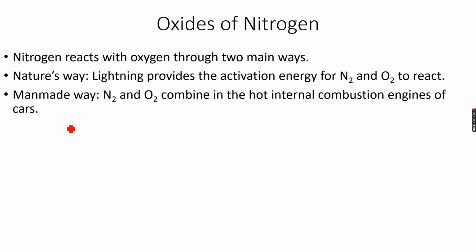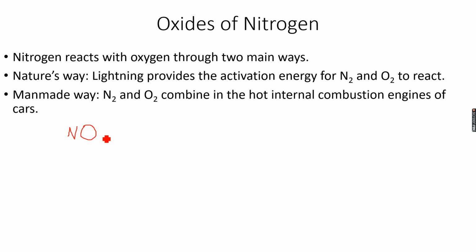So oxides of nitrogen. Now even though nitrogen is highly unreactive, it does react with oxygen under certain conditions. So it reacts with oxygen through nature. Now this is during lightning. So what is lightning? Lightning is energy, right? So there is so much energy in lightning that it is enough to break the bonds in nitrogen. So because the energy is enough to break the bonds in nitrogen, it can combine with oxygen to form oxides of nitrogen, which we call